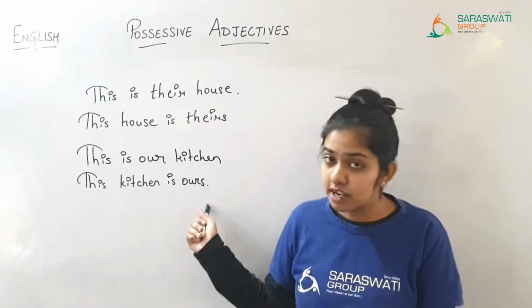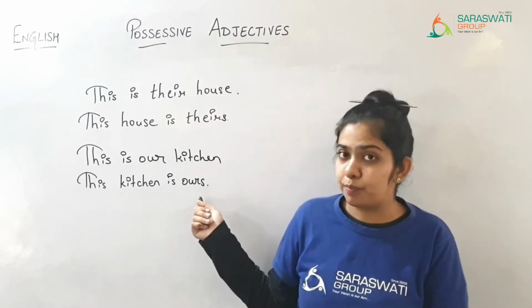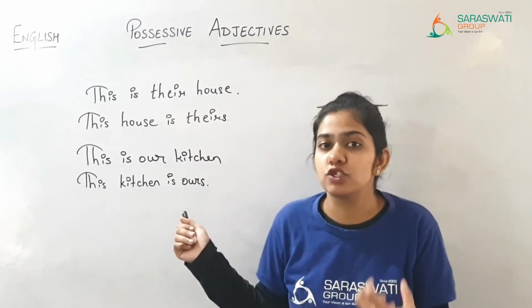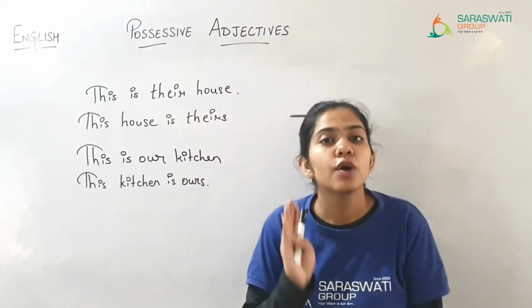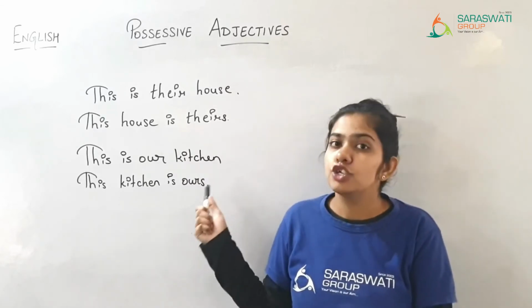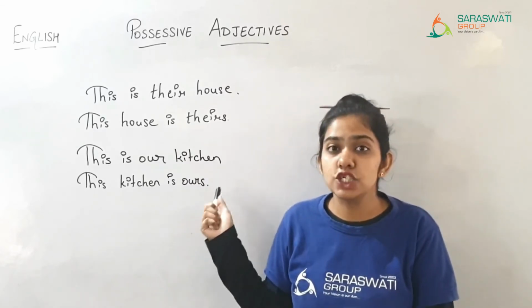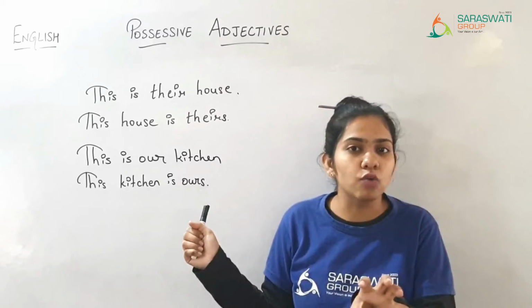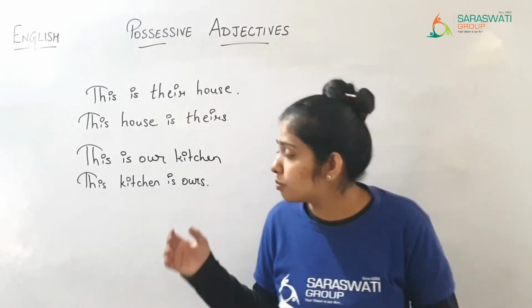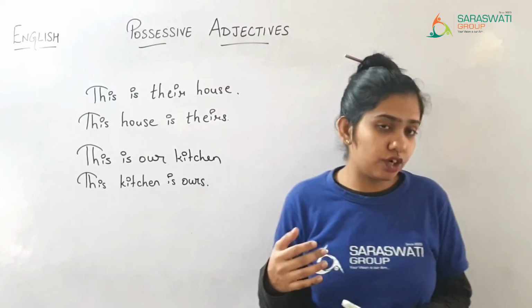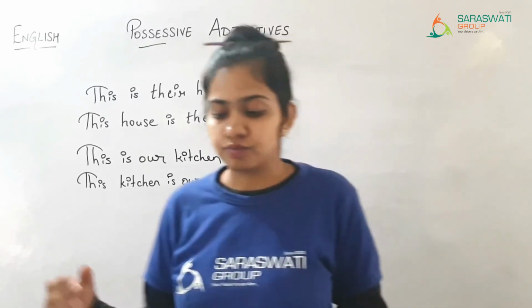So here ours is a possessive pronoun. ये जो pronoun को possess करे. So here this sentence has a possessive pronoun because it is showing a possession towards some noun. That's it. So I hope that you are getting it clear about this thing.